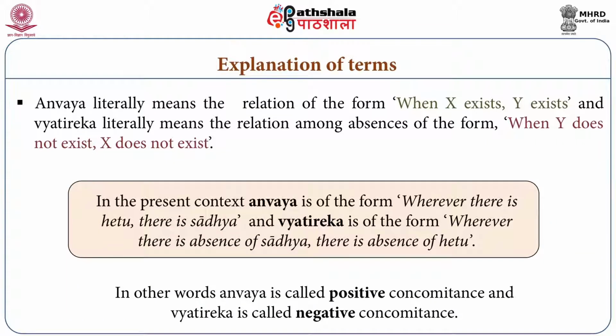Now, Anvay and Vyatirek are the two types of conditions of association or concomitance. Anvay is whenever X exists, Y also exists, and Vyatirek is whenever there is absence of Y, there is absence of X. So these are two types of associations. Anvay is the positive concomitance and Vyatirek is the negative concomitance. Now let us discuss what are these three types of Anumans. As we have already discussed, three types of Hetus. On the basis of these three types of Hetus, these are the three types of Anumans.